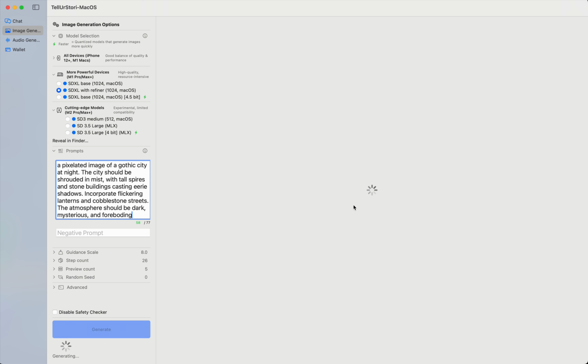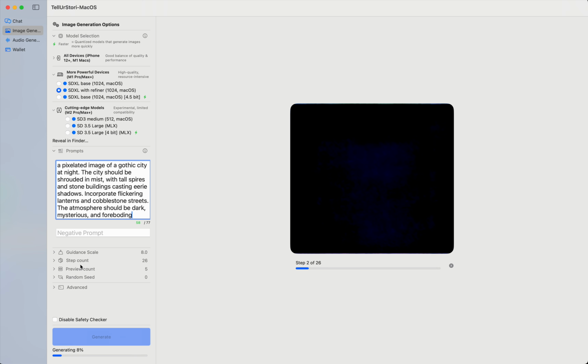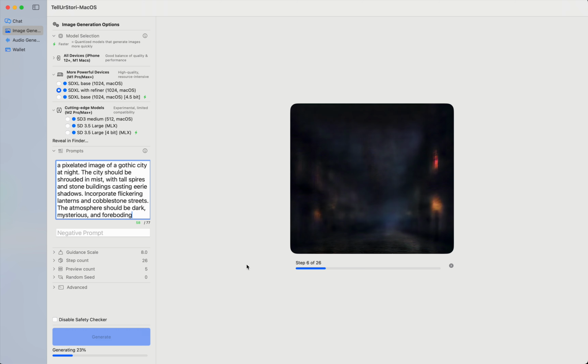It'll start doing its thing. You can see it's doing 26 steps here. Every 5 steps, it'll re-render the image, so we'll get a sense of what's coming in there. You can change the guidance scale, the step count, the preview count. You can have it generate a random seed every time or put in your own seed if you want to deterministically recreate the same image more than once. Of course, you can use a negative prompt.